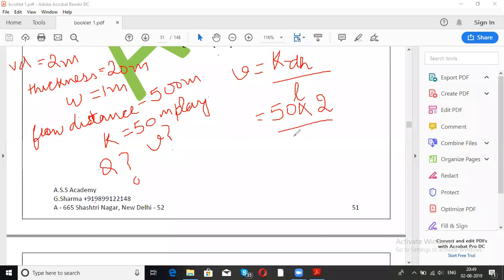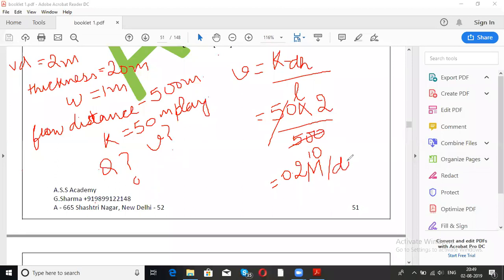Flow distance is 500 meters. 50, 500 cancels, this is 10 left, this goes up. So what will it become? 0.2 meter per day. Those who are replying, your answer is not correct unless you have given